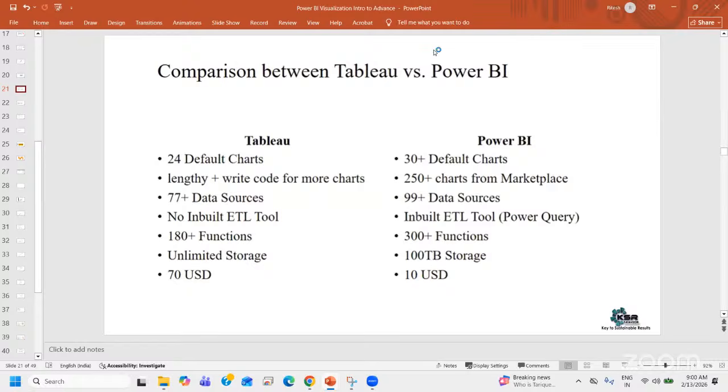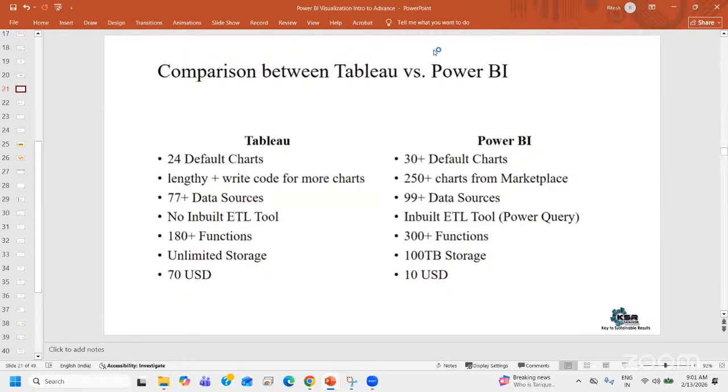From July 2025, Microsoft has increased the licensing cost from $10 basic to $14. A $4 increase. In the last 10 years, for the first time, they have increased it by $4. 10 to 14 is not a big increase.